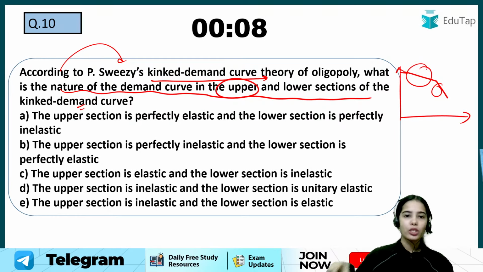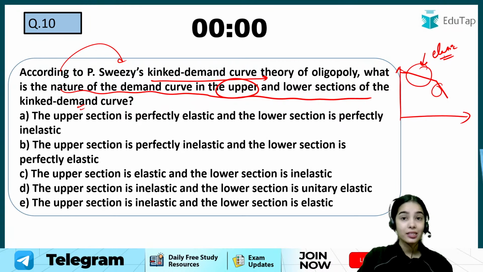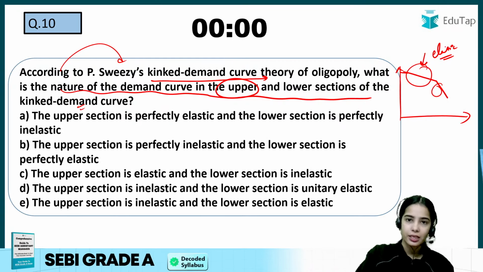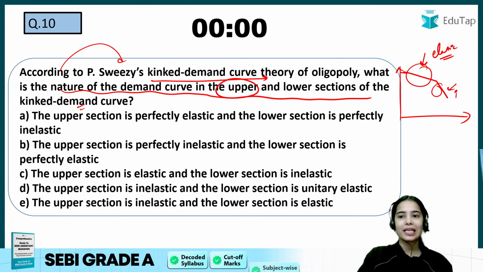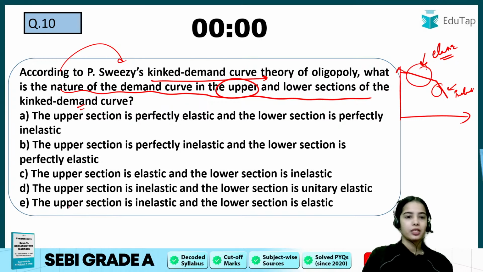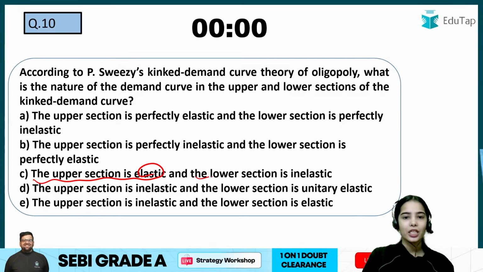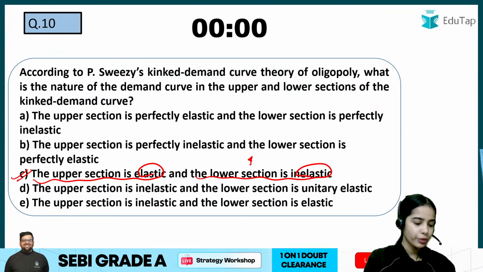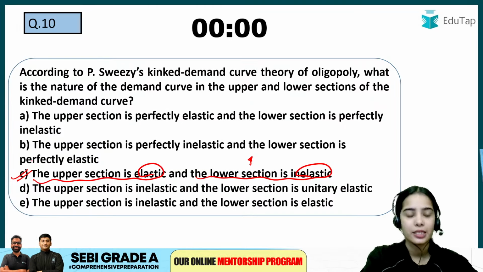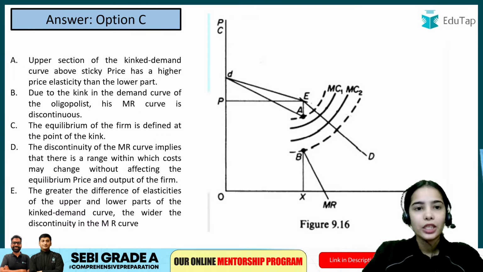According to Sweezy's kinked demand curve, the upper section of the demand curve is elastic, not perfectly elastic. It is elastic in nature, while the lower part is inelastic. So the upper section is elastic, and the lower section is inelastic. So the answer here should be C. Okay, so basically, option C is the answer.